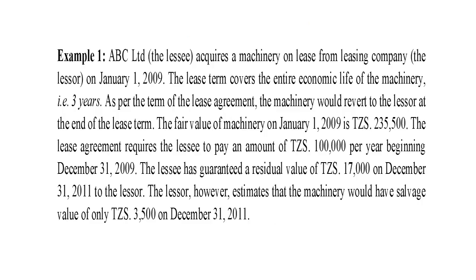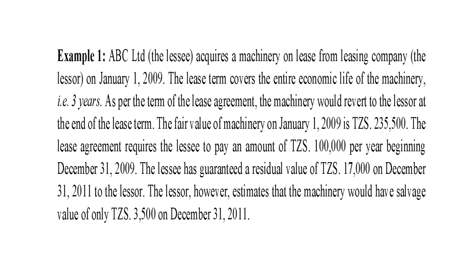So, let's look at an example. For instance, ABC Limited, the lessee, acquires a machine on lease from a leasing company, the lessor, on January 1, 2009. The lease term covers the entire economic life of the machinery, that is 3 years. As per the terms of the lease agreement, the machinery would be returned to the lessor at the end of the lease term.